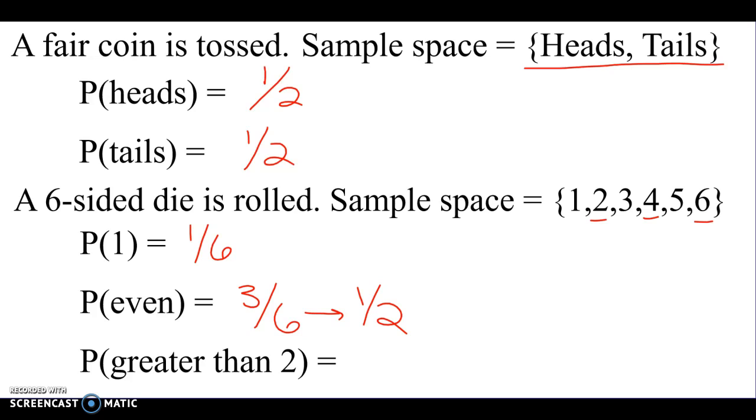And then what's the probability that one of these numbers would be greater than 2? Yeah, so is 2 greater than 2? No, so we don't include 2, but we have 3, 4, 5, 6. So 4 out of how many? Reduce, 2/3. It would be 2/3.